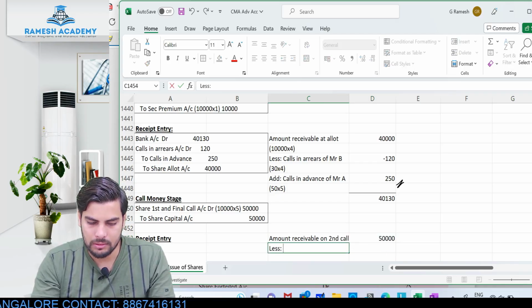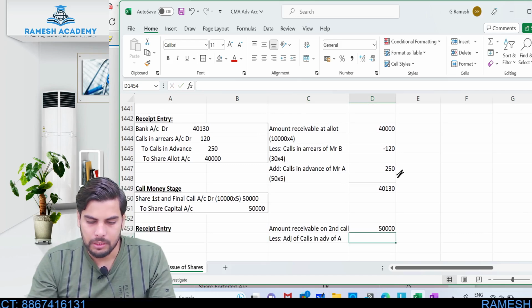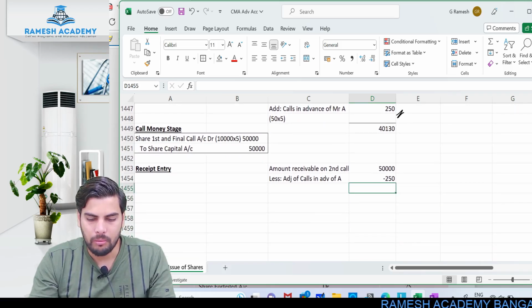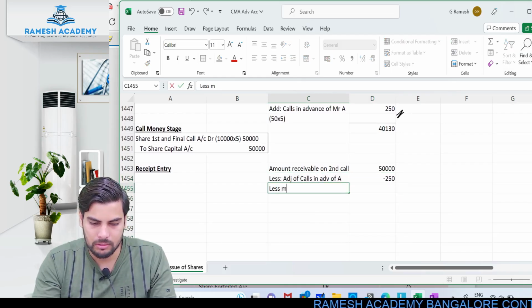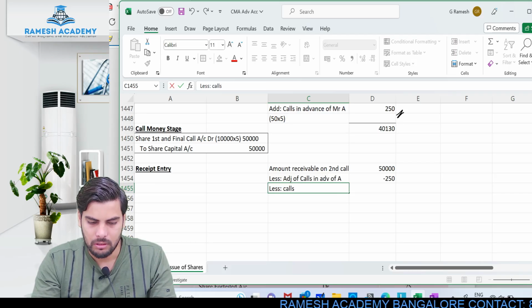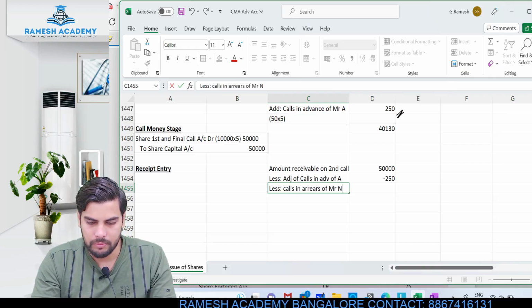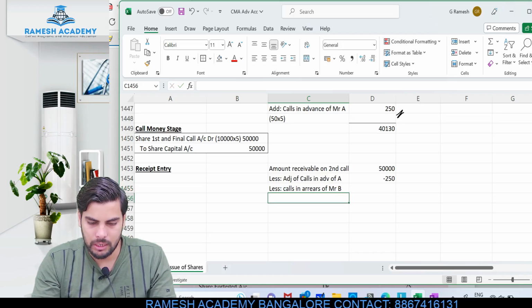Less adjustment of calls in advance of Mr. A. Mr. A has already paid 250 rupees in advance. Will I be collecting that 250 again from him? No, I will not be collecting this 250 rupees again from him. Less calls in arrears of Mr. B on second call.